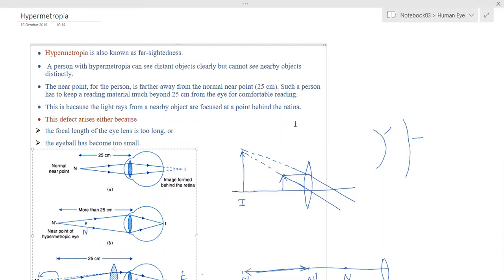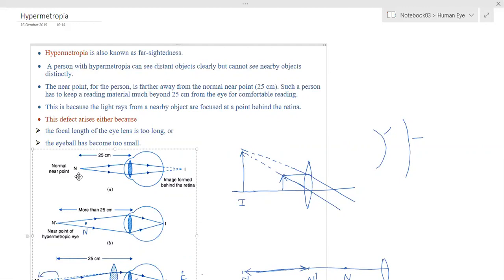What has happened? The near point for all normal human beings is 25 centimeter. Now for this person, that 25 centimeter distance has increased. So it has gone beyond 25 centimeter. Let's suppose 50 centimeter.